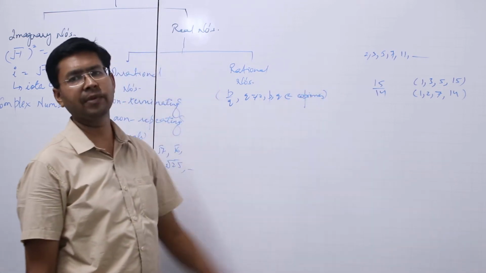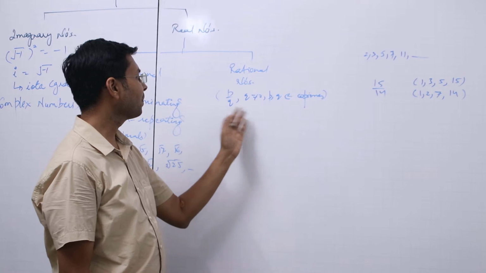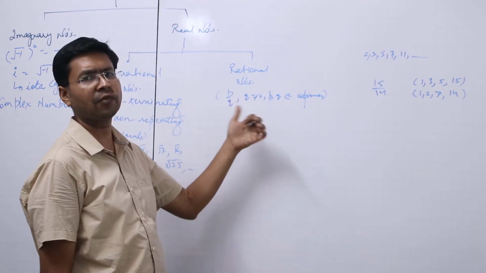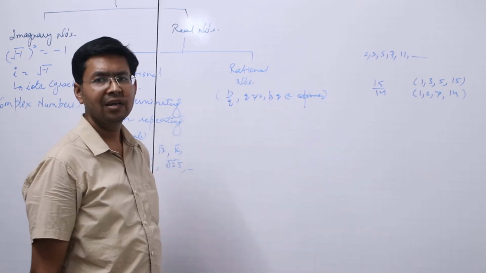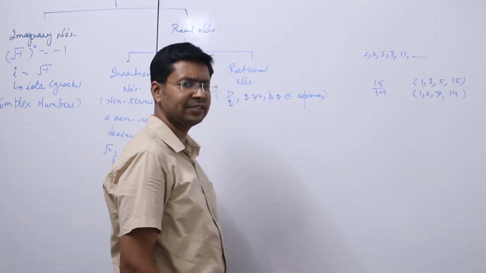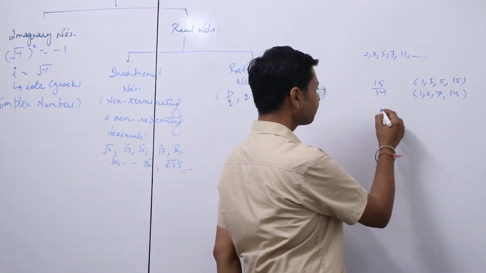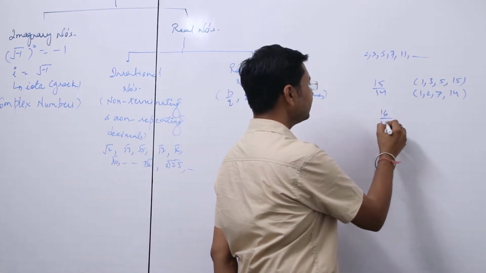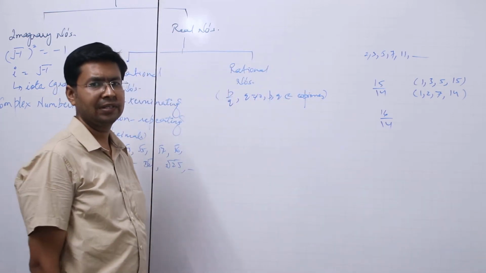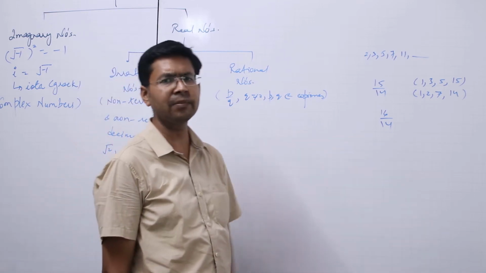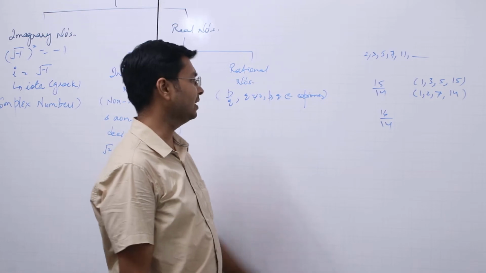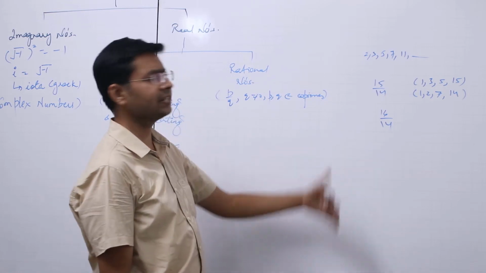So it is a rational number, p by q. P by q means that those numbers which can be represented in the form of p by q, where p and q are co-primes and q is not equal to 0, are known as rational numbers. Now a question arises. If I say 16 upon 14, is it not a rational number? If it is not, it would be an irrational or an imaginary number. But it is not an irrational number, and it is not an imaginary number. It is also a rational number.